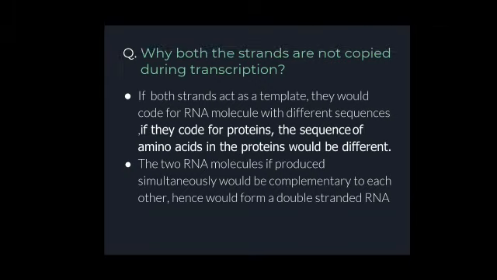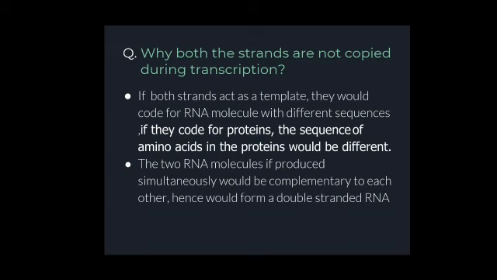Now there is a question which is actually asked in your NCERT textbook: why are both the strands not copied during transcription? If both the strands would act as a template, it will result in two different kinds of RNA molecules, and in turn it will also form two different kinds of proteins, as they will have different amino acid sequences.